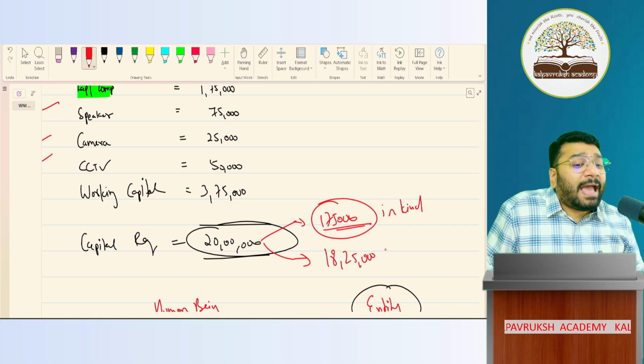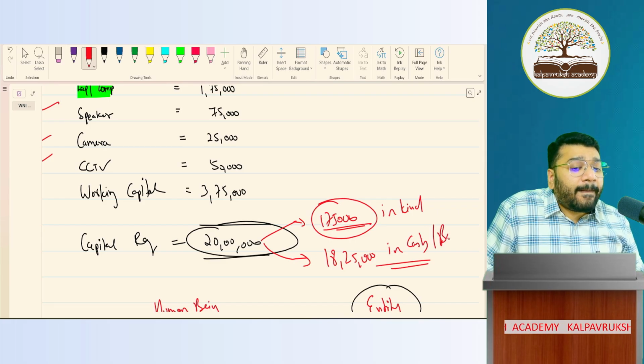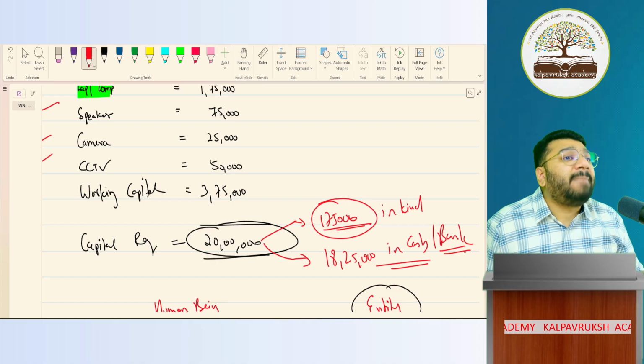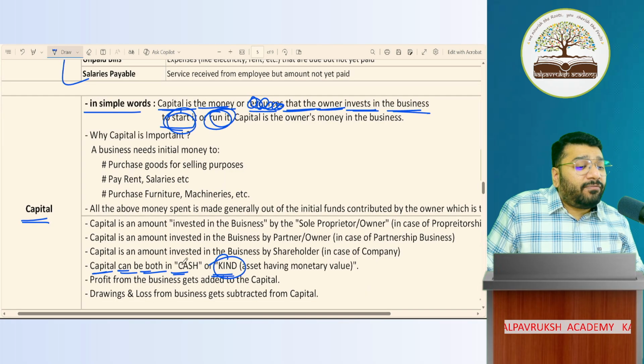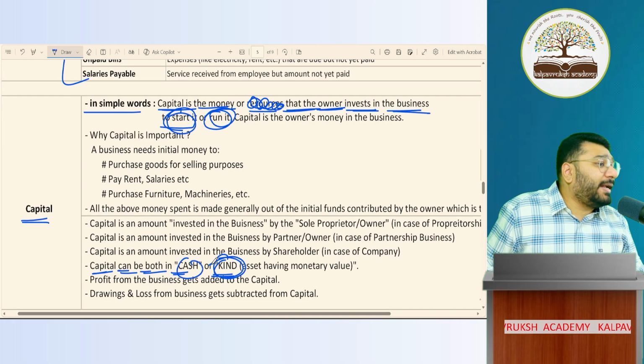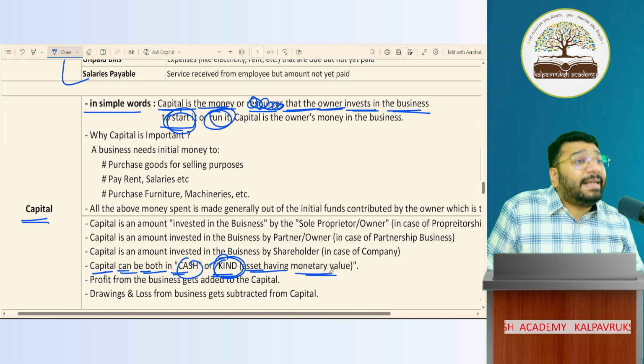18,25,000 is called capital in cash. Cash includes bank. Got it, not got it? So capital can be contributed either in the form of cash or in the form of kind.